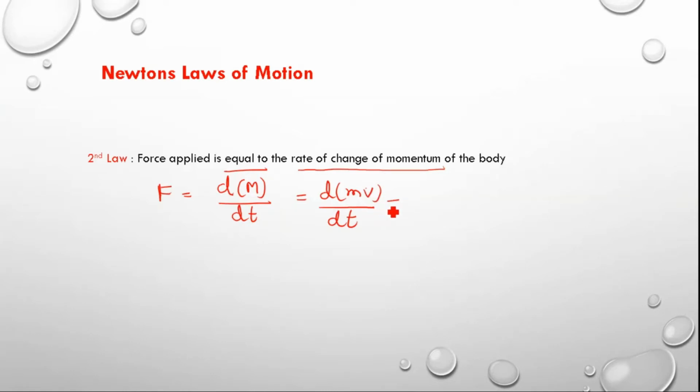Now if you differentiate the product of these two physical quantities, what you are going to get is: if you keep mass constant, m dv by dt, plus, if you keep velocity constant, v dm by dt.